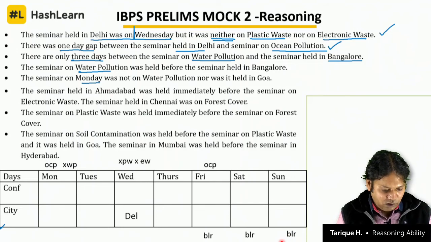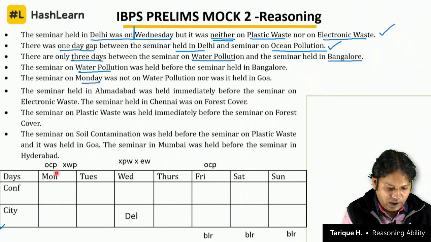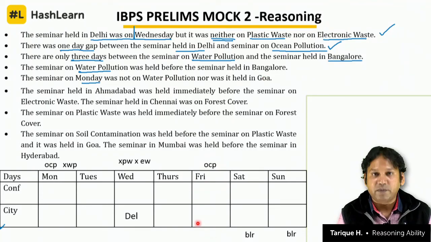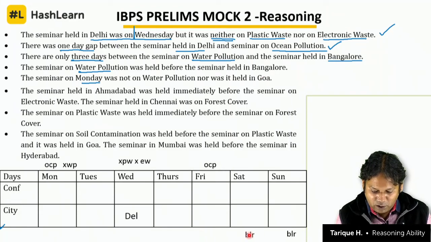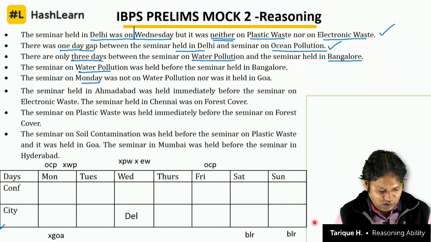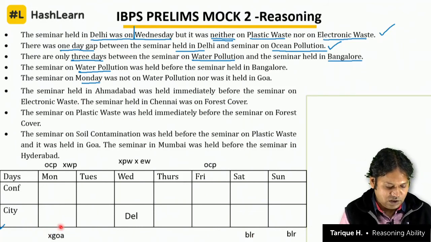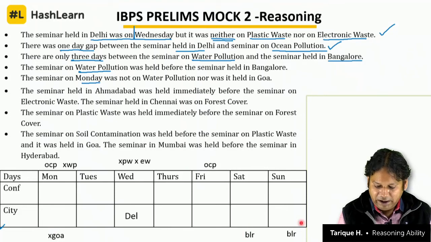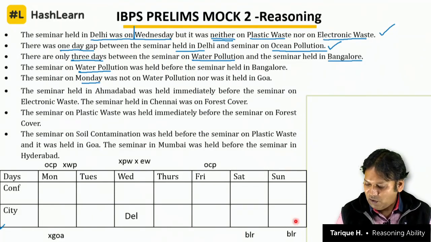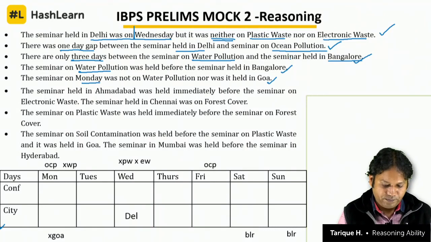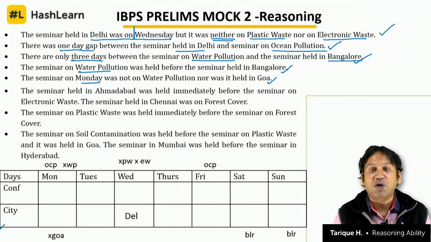But we know that water pollution cannot be on Monday. How do we know that? It says here the seminar on Monday was not on water pollution, nor was it held in Goa. That means if Monday cannot be water pollution, this cannot be Bangalore. So we have removed that option for Bangalore. Now there are only 2 options for Bangalore, 1, 2. What we also know is that Monday is not Goa. That is given to you. Bangalore we have seen, only 2 options are there. Now we move on to the clues here. So we are done with these 1, 2 and 3 clues. This much information we have, as you can see on the screen right now.